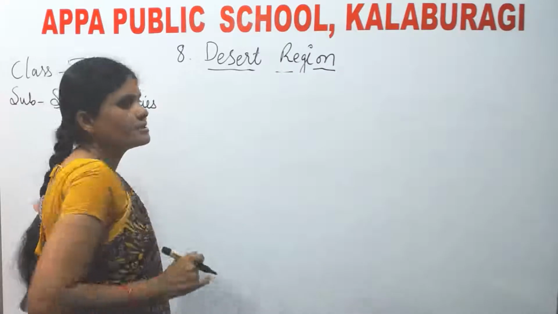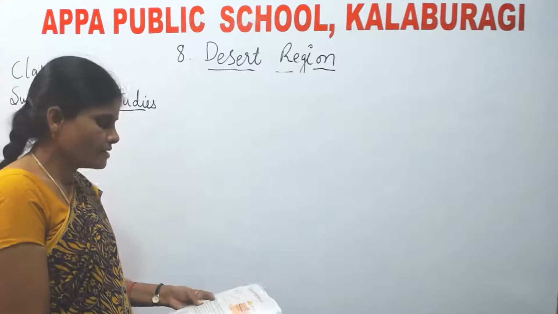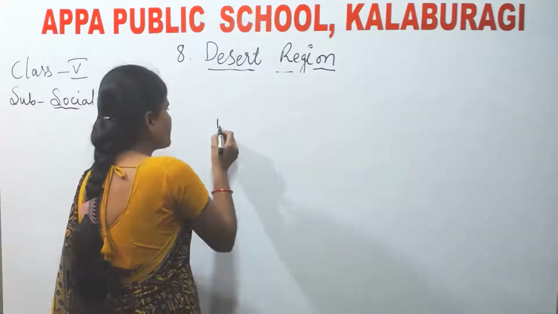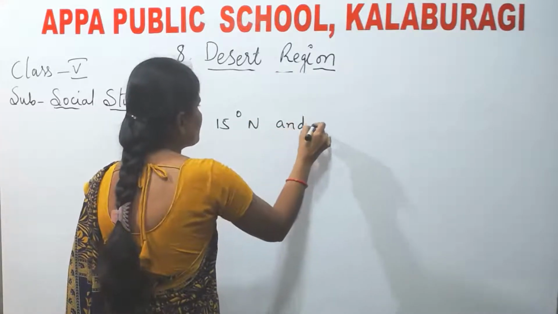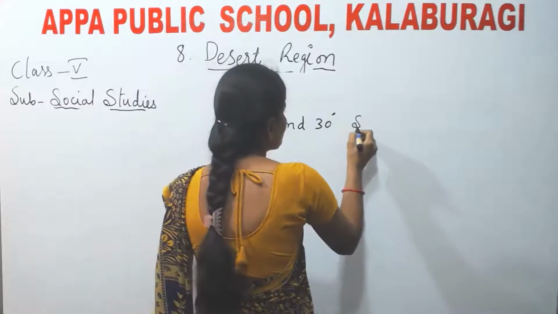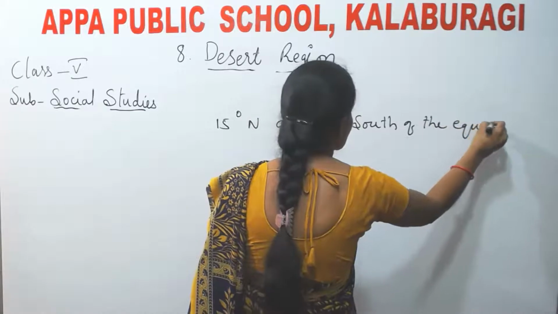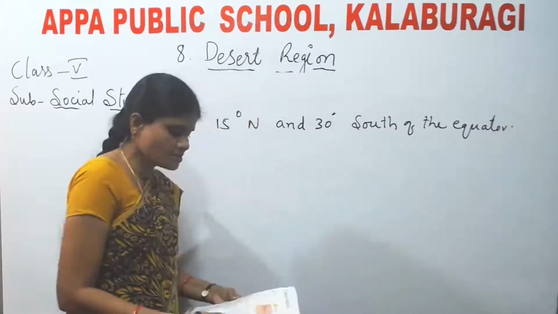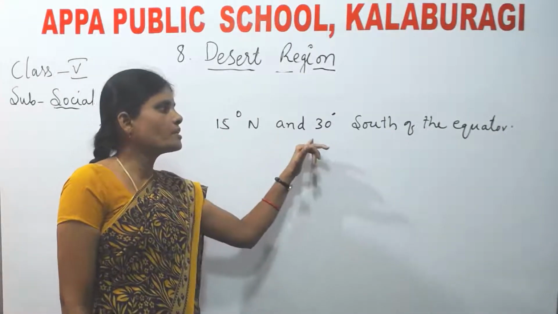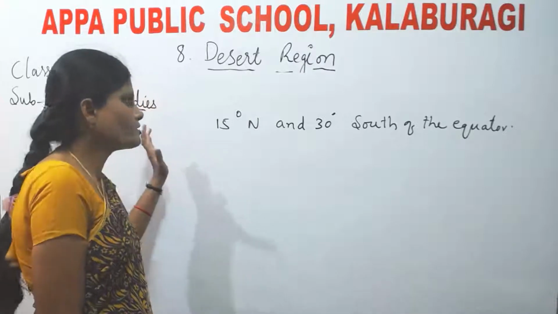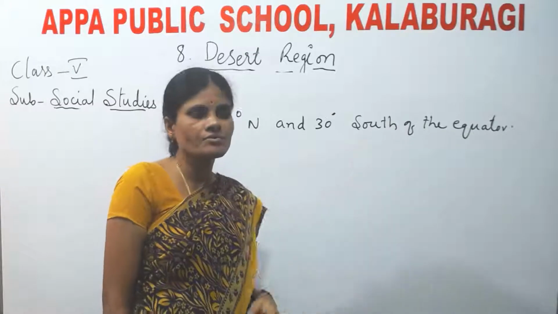Let me tell you where the deserts are located. Deserts are located between 15° north and 30° south of the equator. Children, in your textbook it is given as 35°, but that is wrong. It is 30°. Where are the deserts located? Deserts are located between 15° north and 30° south of the equator.